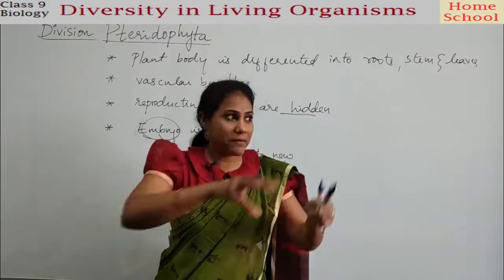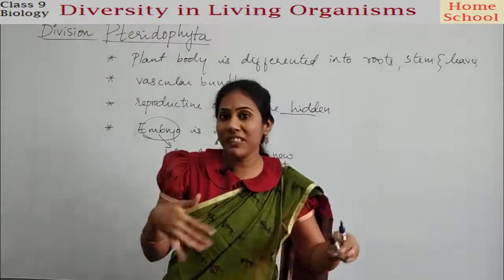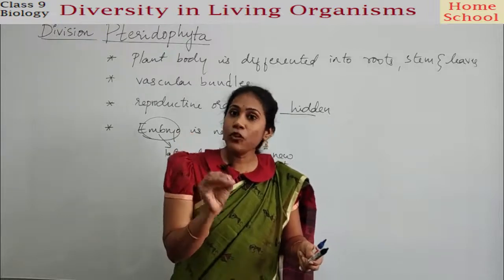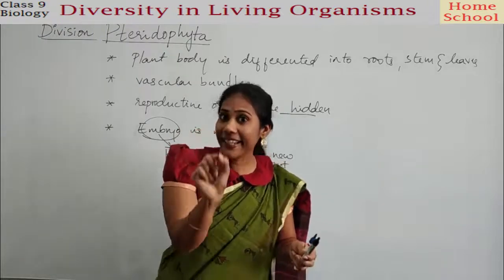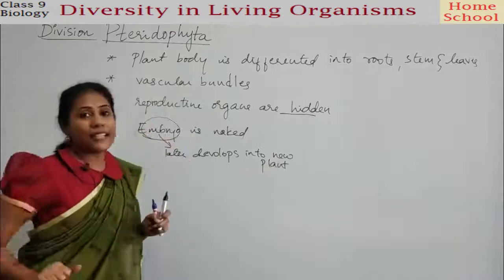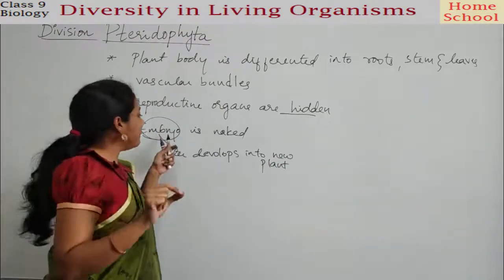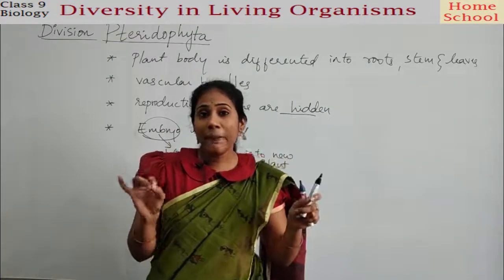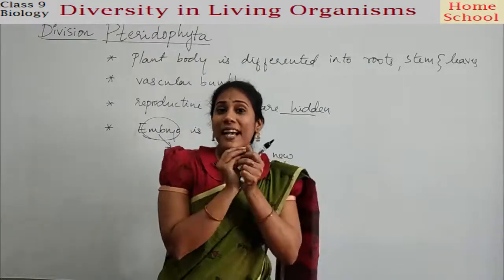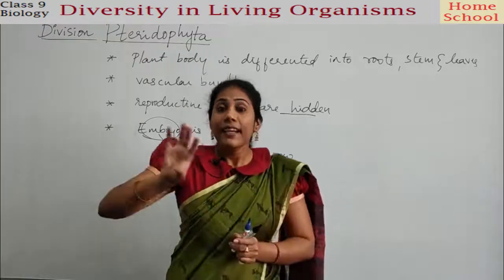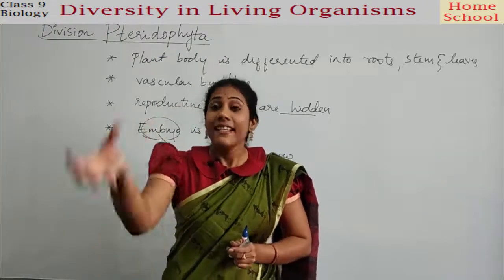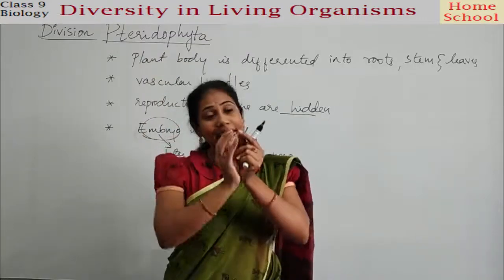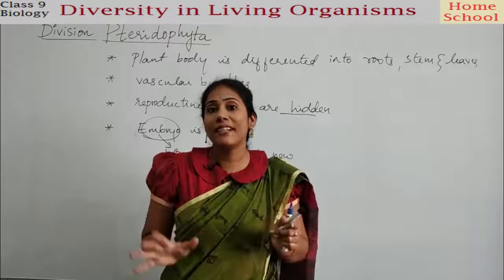Usually in the angiosperms, like whatever plants we see around, are much advanced. So you will find a fruit. Inside a fruit you have a seed. Inside a seed you will actually find the embryo, guys. Later that embryo is the one which develops into a new plant. In our modern plants, the embryo is highly protected, isn't it? Embryo is present in a seed. Seed is present in a fruit. Imagine how protected is the embryo of modern plants.